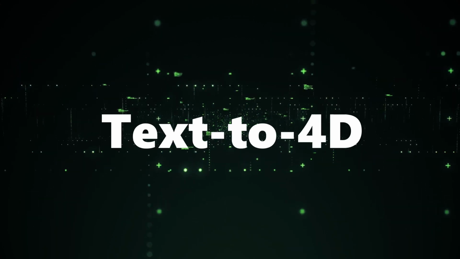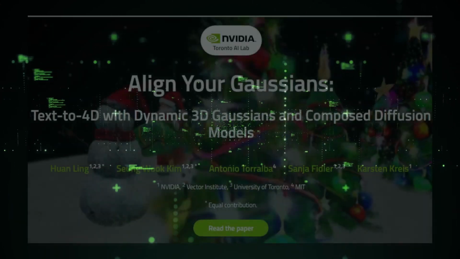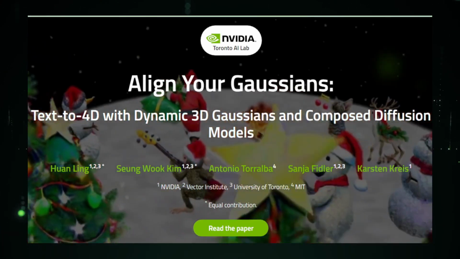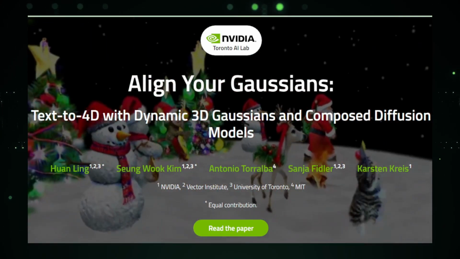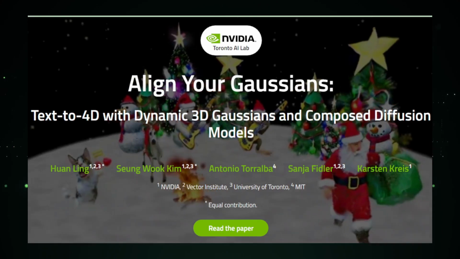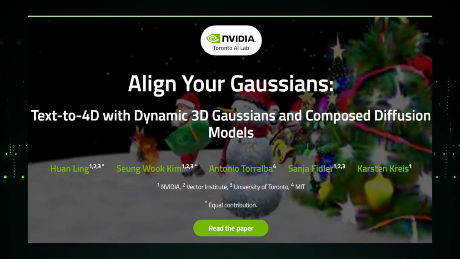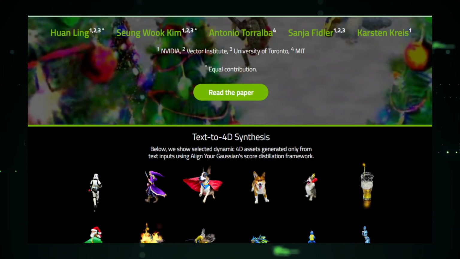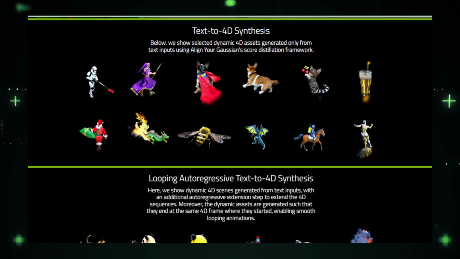Project number 6, Text-to-4D. Let's move to the cutting-edge world of Text-to-4D, a groundbreaking venture by Align Your Gaussians, AYG, that's revolutionizing how we bring textual descriptions to life. Imagine a realm where words are not just read but experienced, where every sentence springs into a vivid, moving reality.